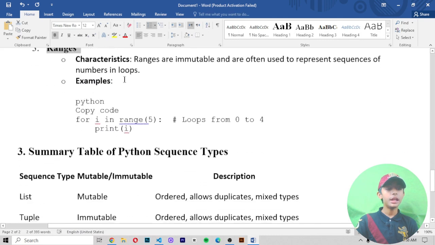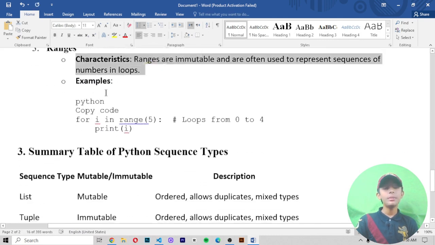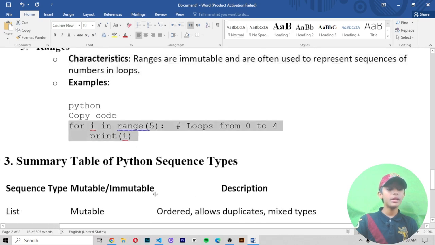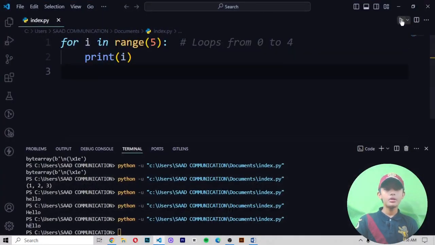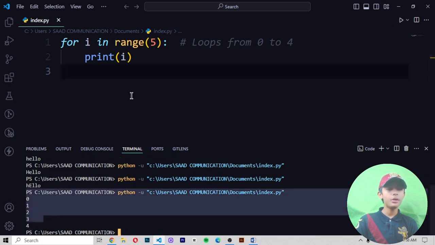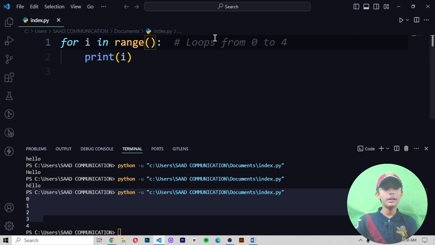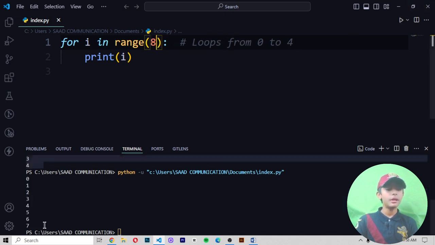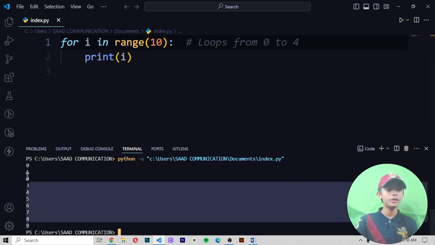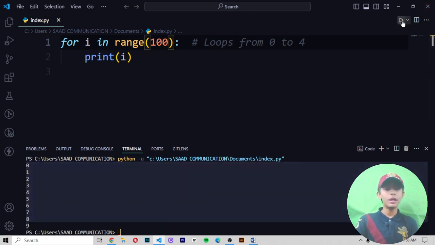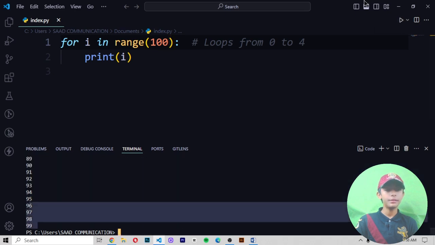Number 3, ranges. Characteristics: ranges are immutable and often used to represent sequences of numbers in loops. For example, this gives me a loop from 0 to 4, because I wrote 4. If I write 8, it gives me 0 to 7. If I write 10, it gives me 0 to 9. If I write 100, it gives me 0 to 99.